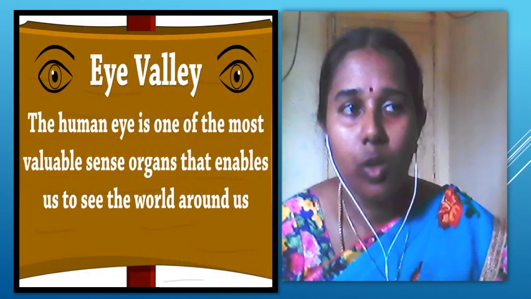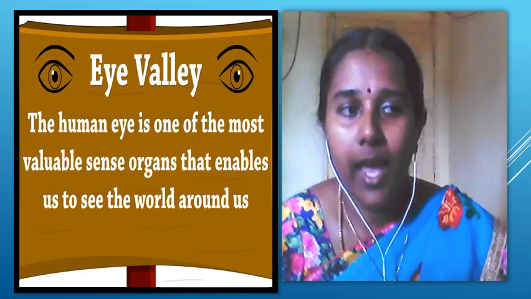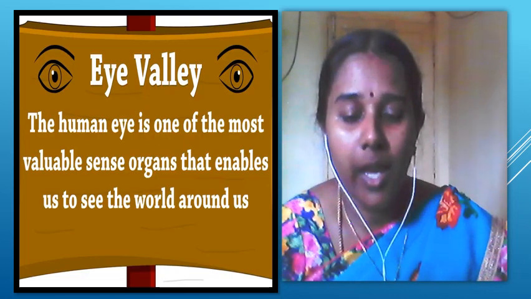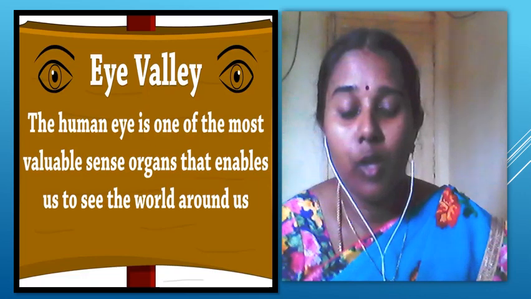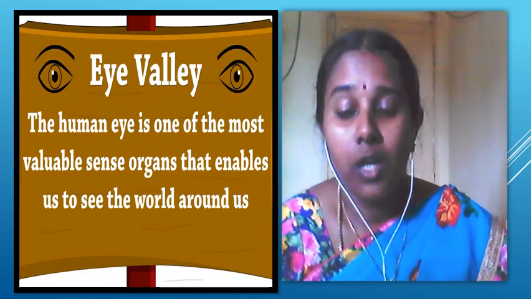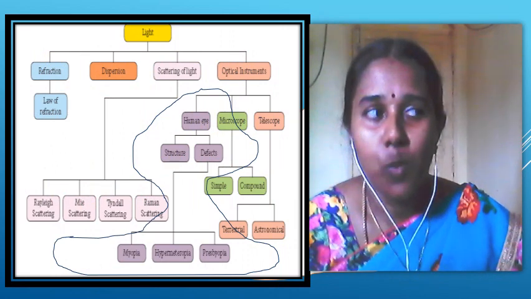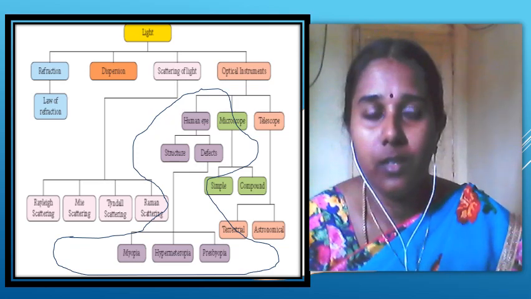The human eye is one of the most valuable sense organs that enables us to see the world around us. In today's class, we are going to learn about the human eye, the parts and their functions, the power of accommodation and the least distant vision, and the defects of vision and their corrections for myopia, hypermetropia, presbyopia. The structure of the human eye, the defects of the human eye. Let us discuss one by one.